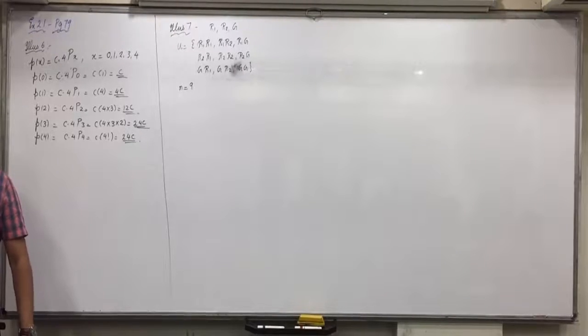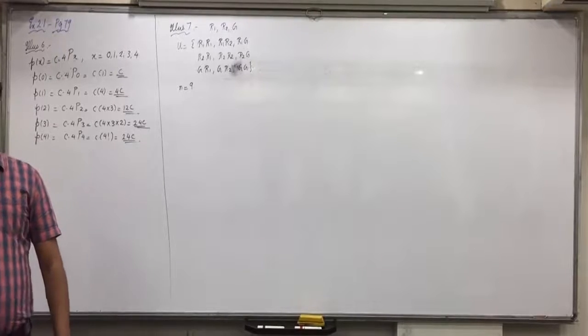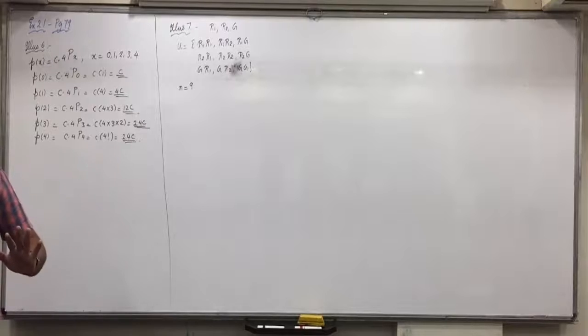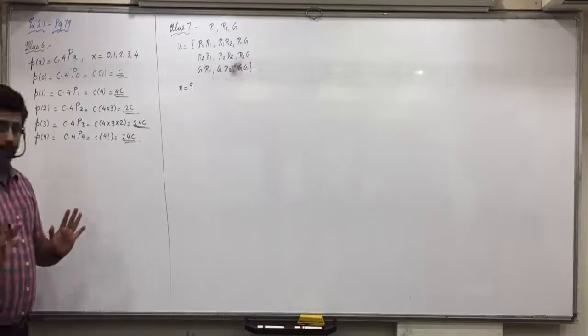When you do it in the homework, you will do it completely in the homework notebook. Don't only do the mean and variance part in the homework. Everything you have to repeat in the homework. I am just discussing these questions in the class because directly you will not be able to do. So the probability distribution I am showing on the board. After that you have to do x into px and x square px also.